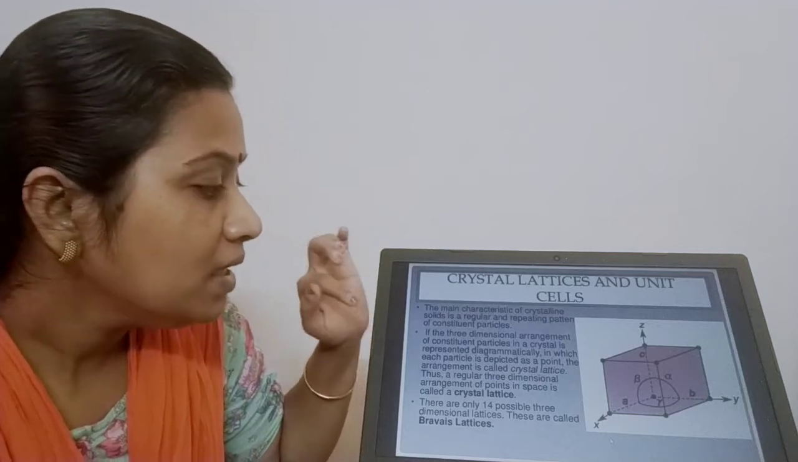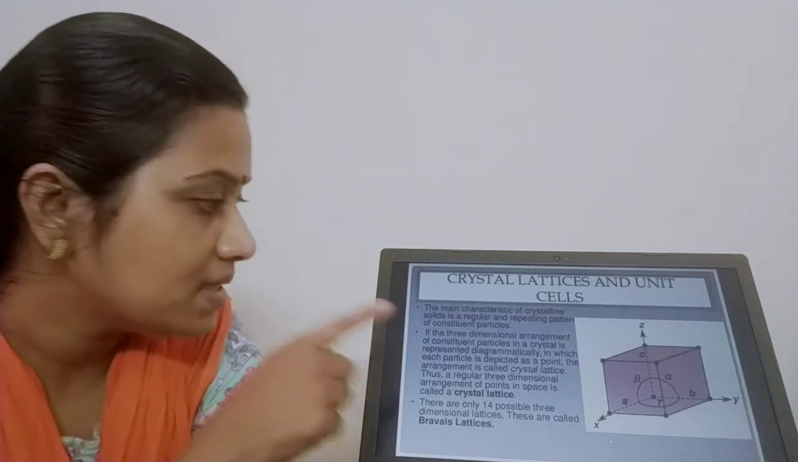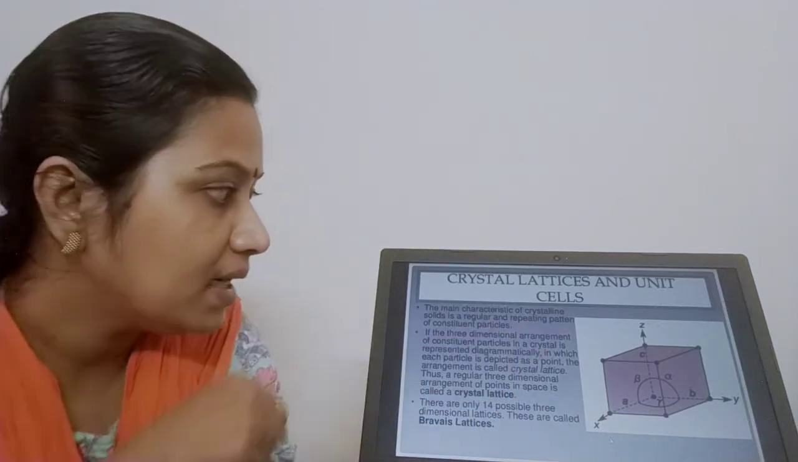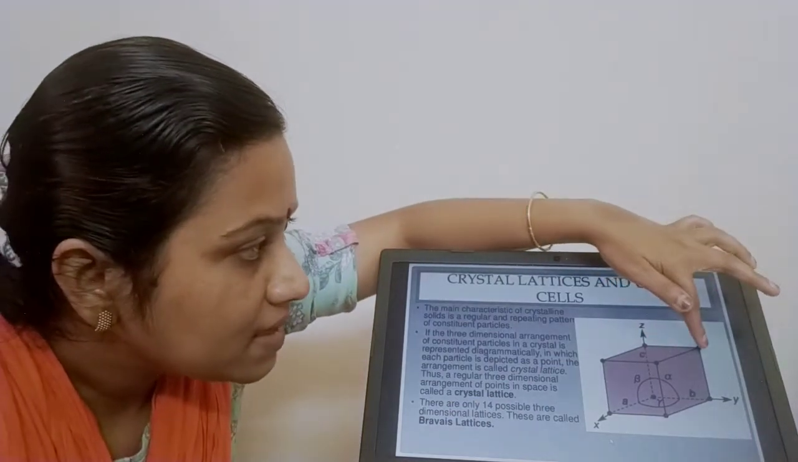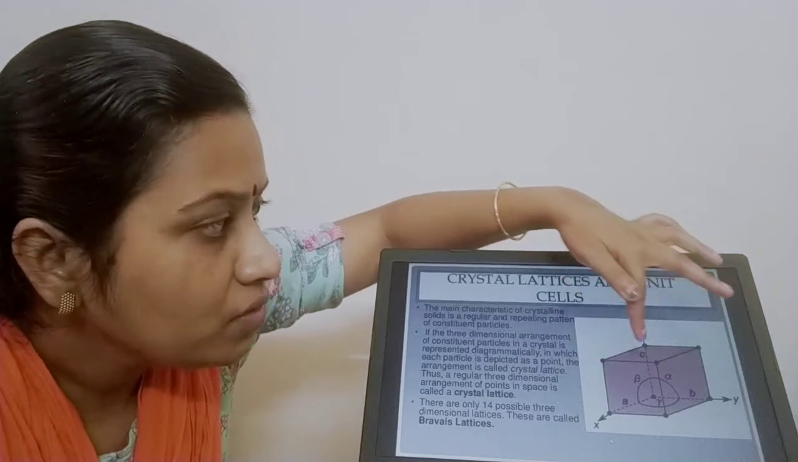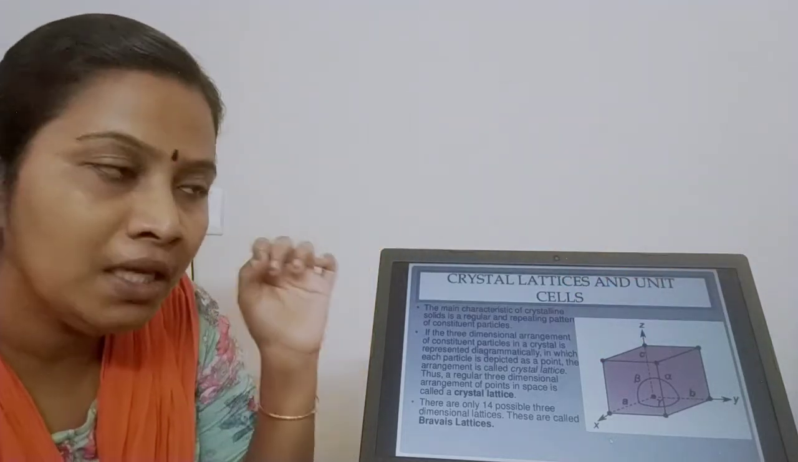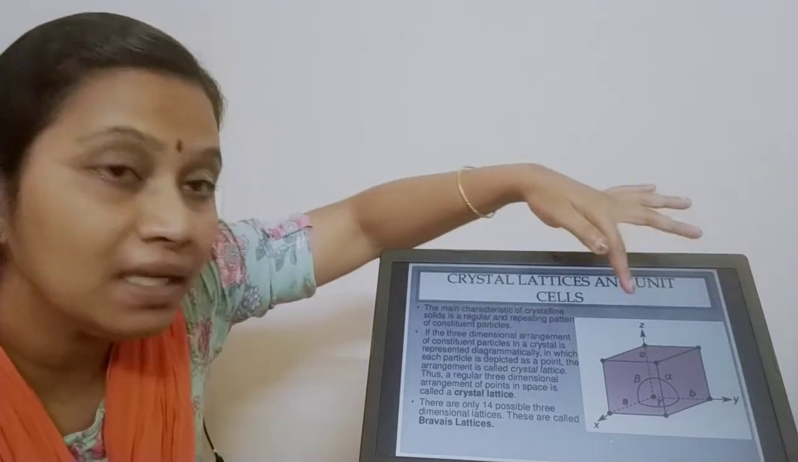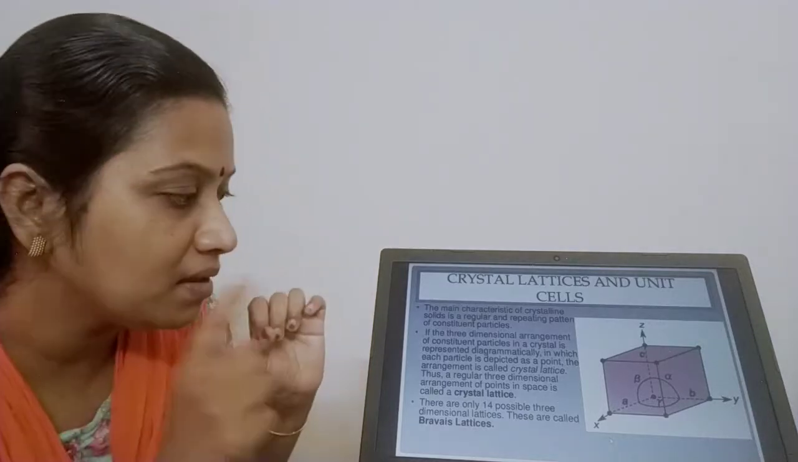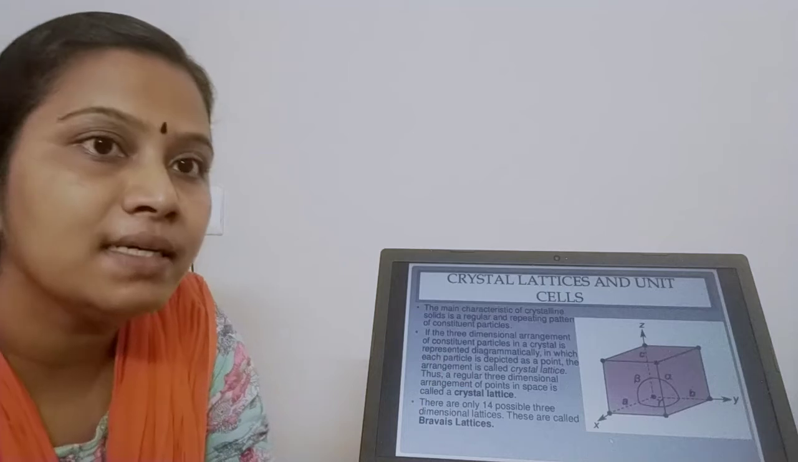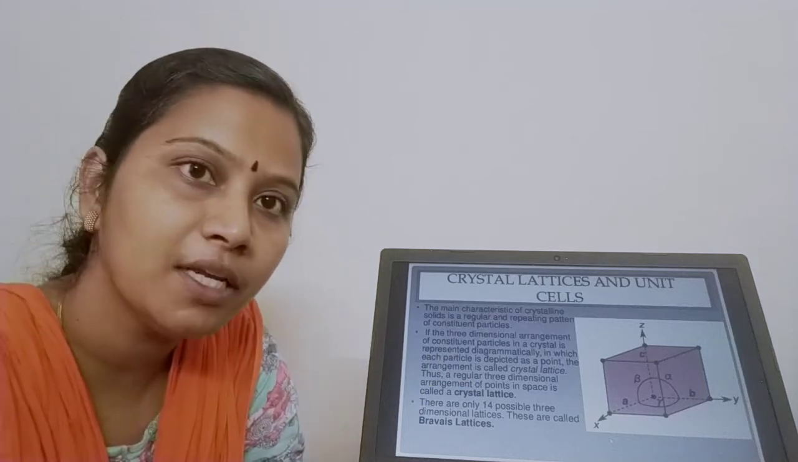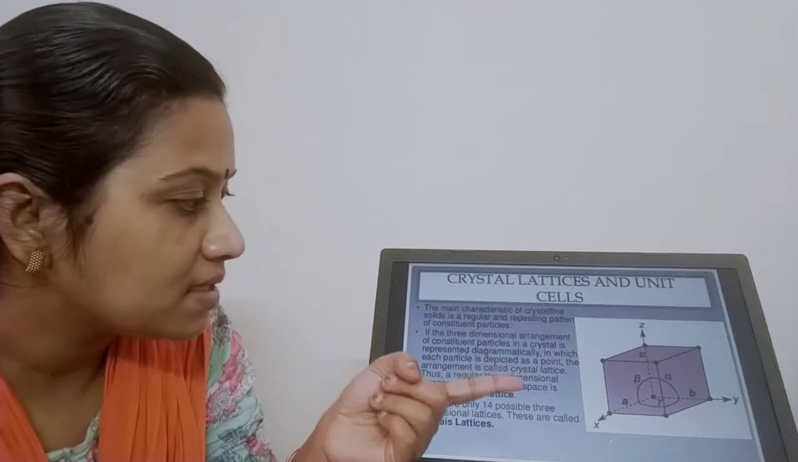Now, when you see the 3D arrangement of particles in a crystal, I have represented that diagrammatically, in which each constituent particle is depicted as a point. Can you see the points? And this arrangement is called as crystal lattice. What is this arrangement called? This is called as crystal lattice.